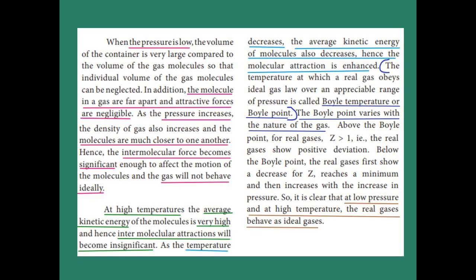For real gases, we already know that the compressibility factor is greater than 1. The real gas shows positive deviation above the Boyle point. Below the Boyle point, the real gases show negative deviation. So it is clear that at low pressure and high temperature, real gases behave as ideal gases.